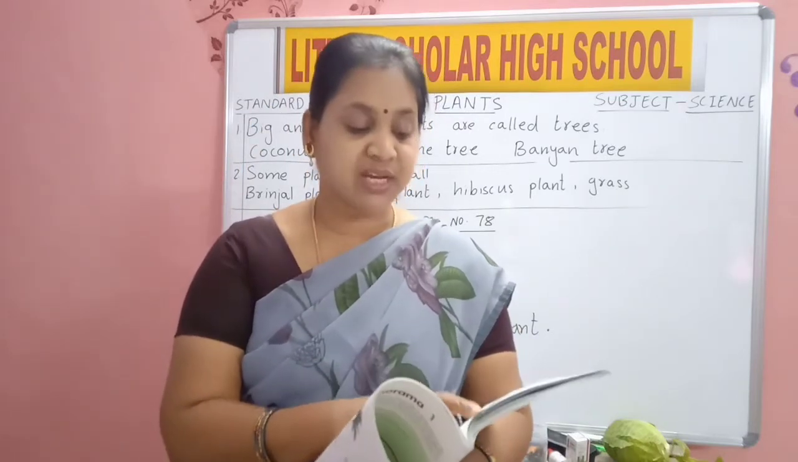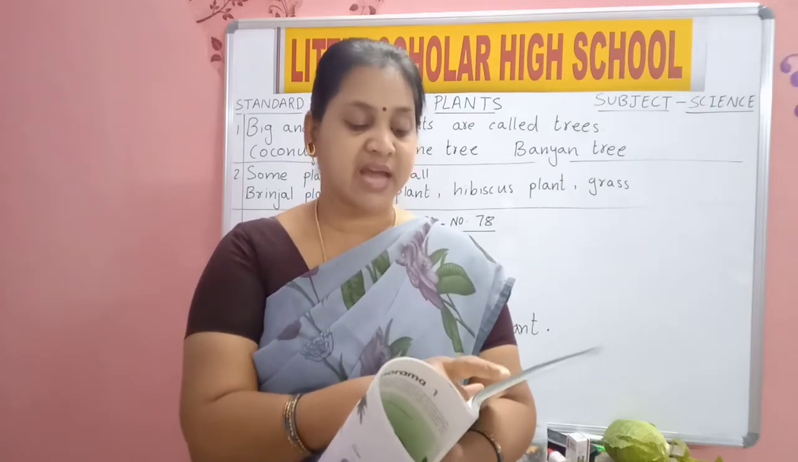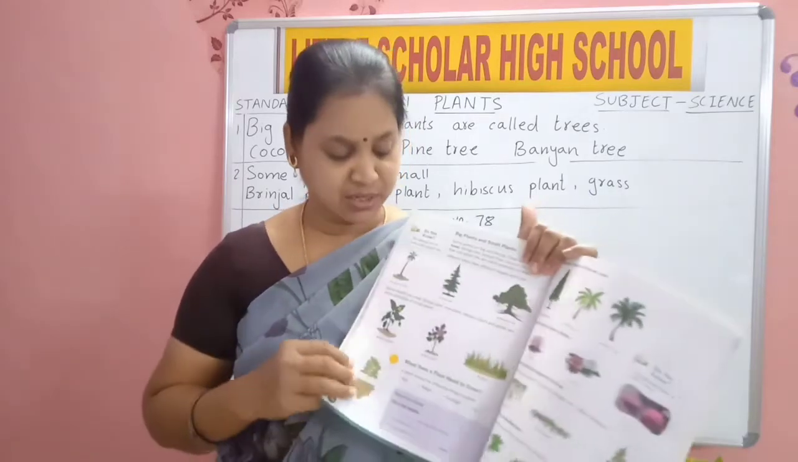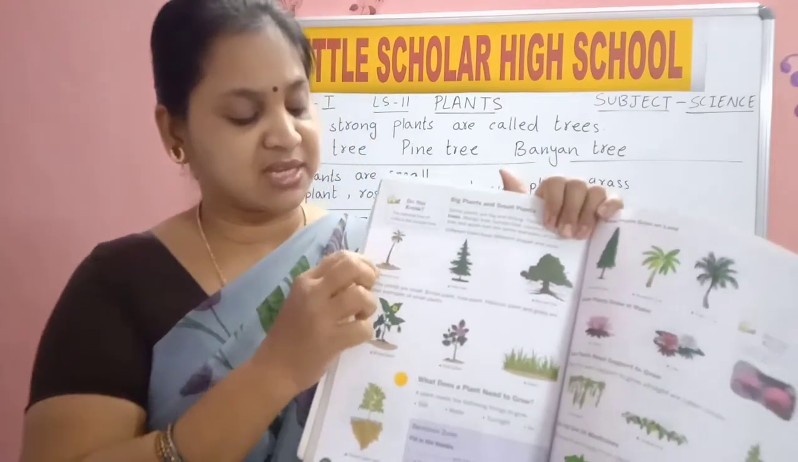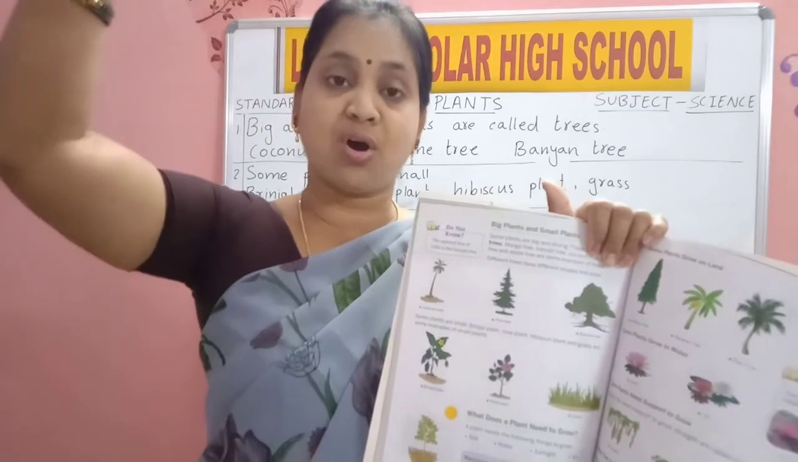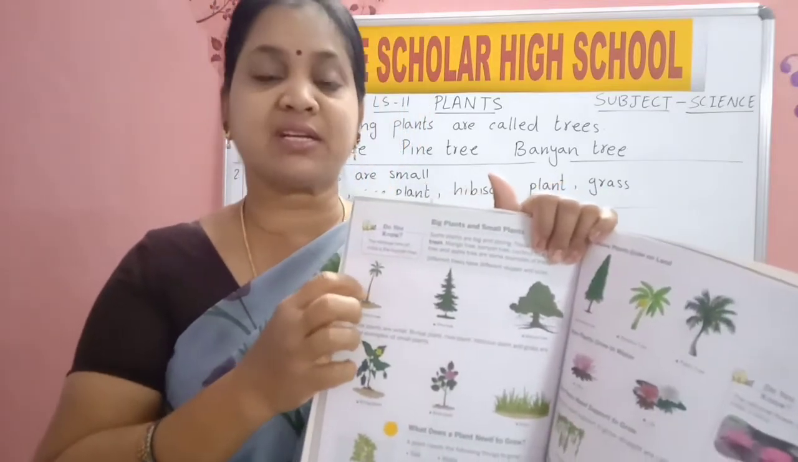Examples: mango tree, banyan tree, coconut tree, pine tree and apple tree are some examples of trees. You can see in your textbook here. Which tree is this? Coconut tree. How is the coconut tree? Very tall, very big. And how is the stem of the coconut?